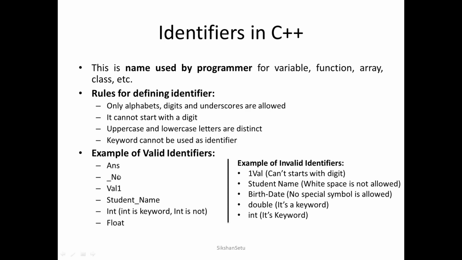These are some valid identifiers: answer_name, val1, student_name, Int and Float. Of course, I is capital and F is capital, that is why both are valid. Now some invalid ones. 1VAL. Why is this invalid? Because it starts with a digit. "Student name" has a space in between, that is why it is invalid. "Birth-date" has a hyphen in between, and it is not allowed to use a hyphen. Then double and integer are both invalid because both are keywords.